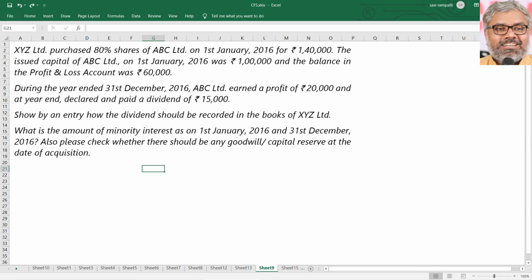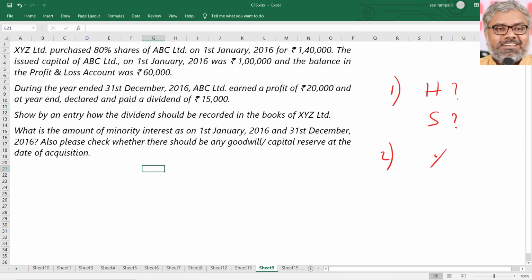Read the example carefully. XYZ Limited purchased 80% shares of ABC Limited on 1st January 2016 for 1,40,000 rupees. So, as I already told you, certain facts have to be very clearly identified in any problem, small or big. What are the facts to be identified? First and foremost, who is the subsidiary company and who is the holding company? That has to be identified clearly.